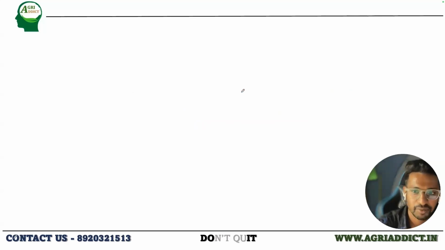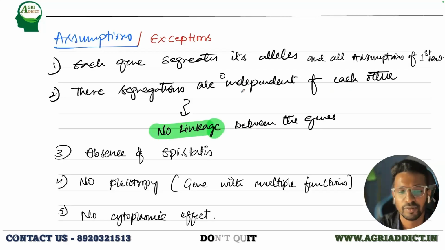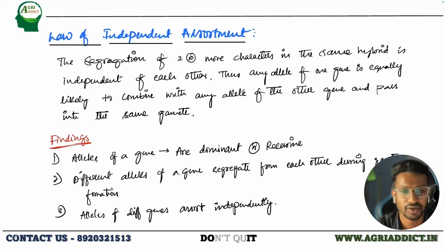Again, talking about the assumptions and all, you might already know it. So talking about the exceptions: what are the exceptions of the second law? If you can list the exceptions for the second law, what are they?